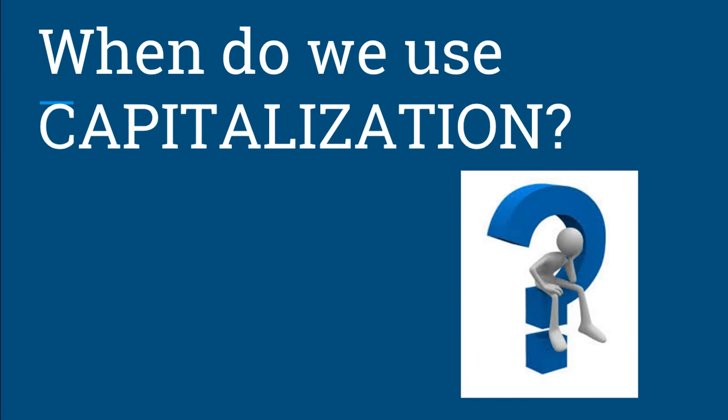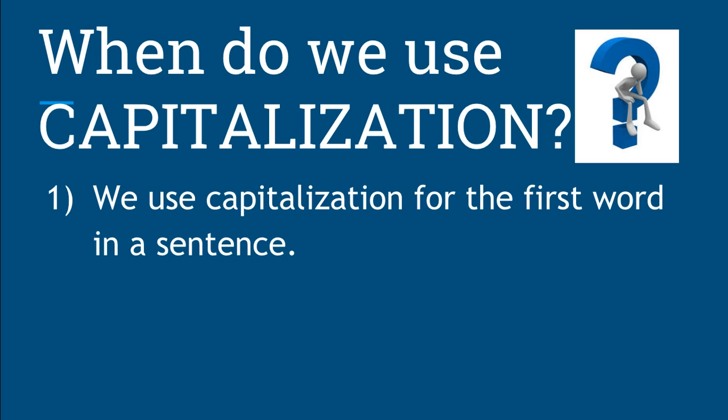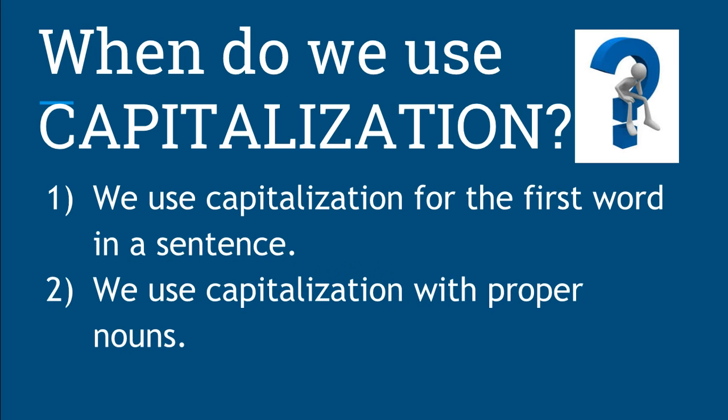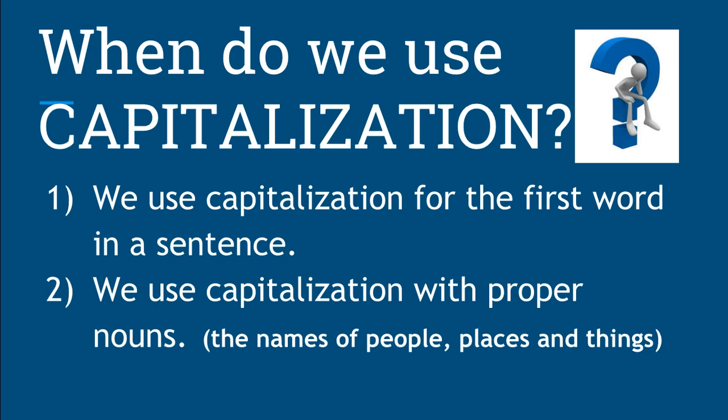So when do we use capitalization? Well, there are some basic rules that we need to learn. Number one, we use capitalization for the first word in a sentence. So the beginning of each sentence must be started with a word that starts with a capital letter. Number two, we use capitalization with proper nouns, okay? And proper nouns are the names of people, places, and things.